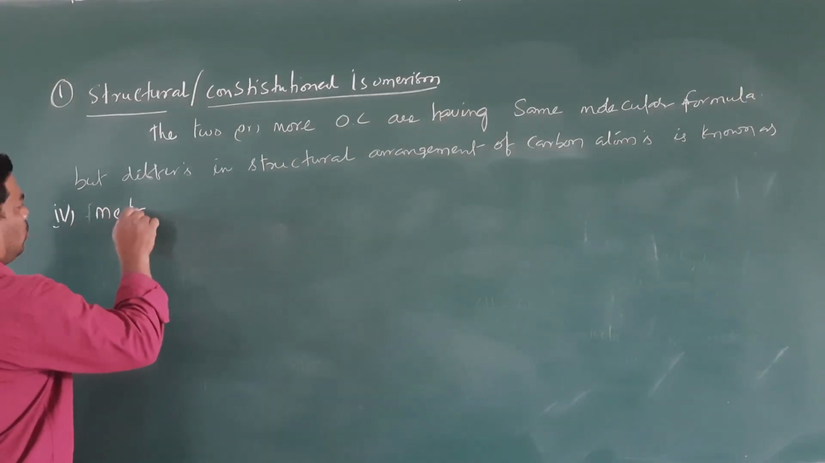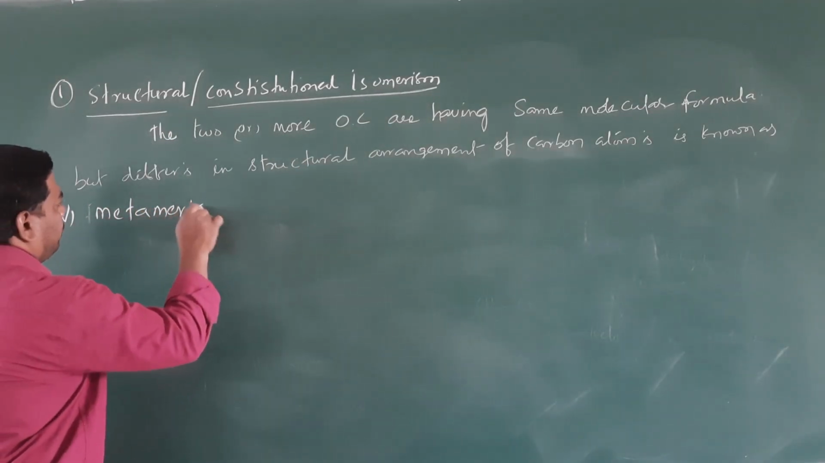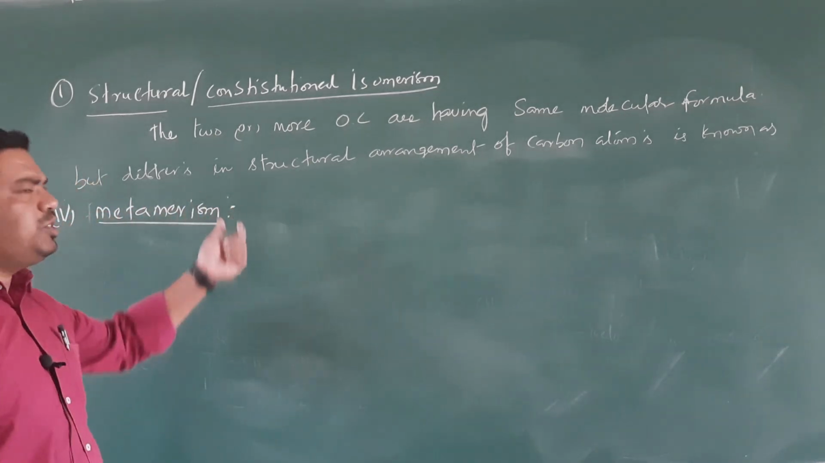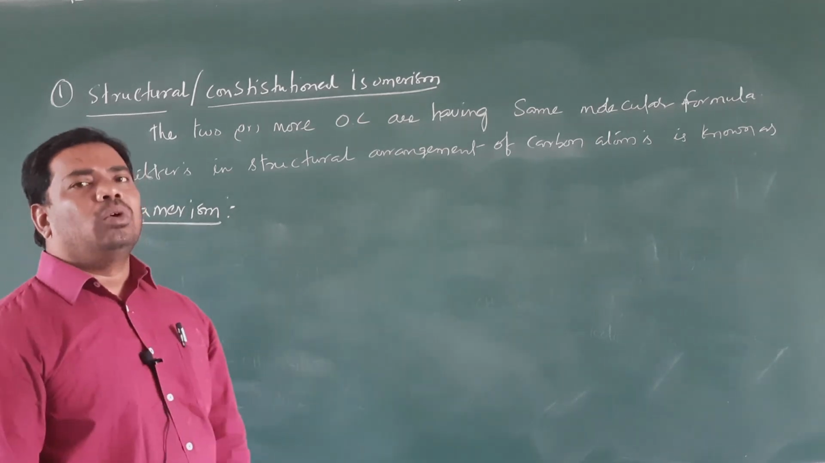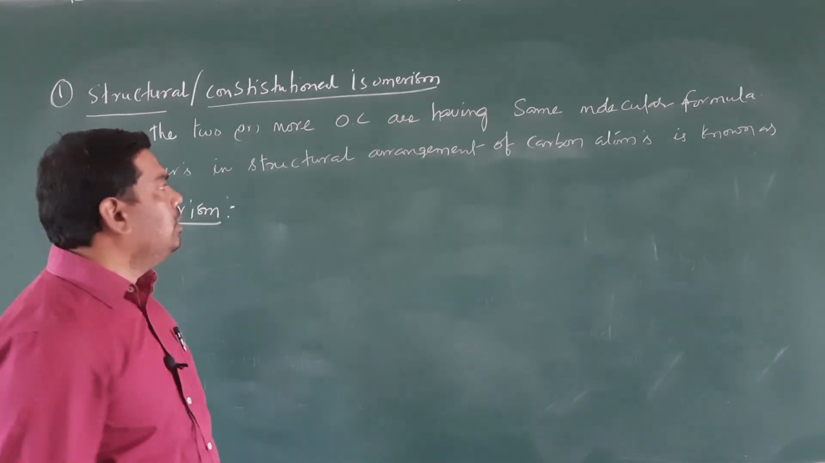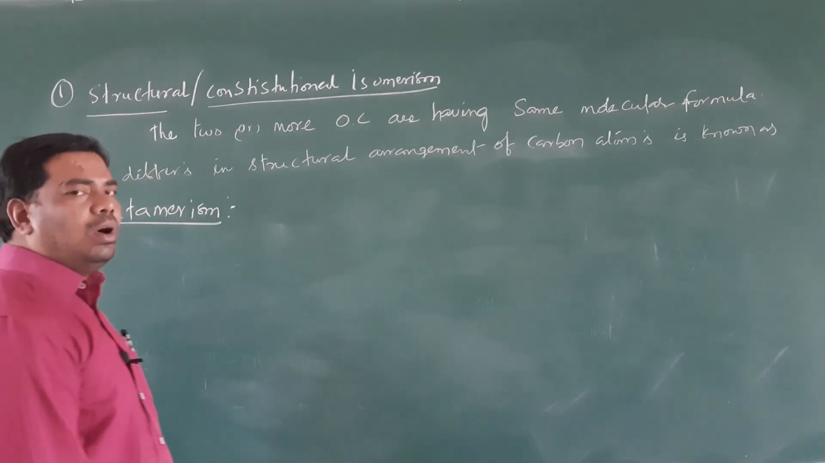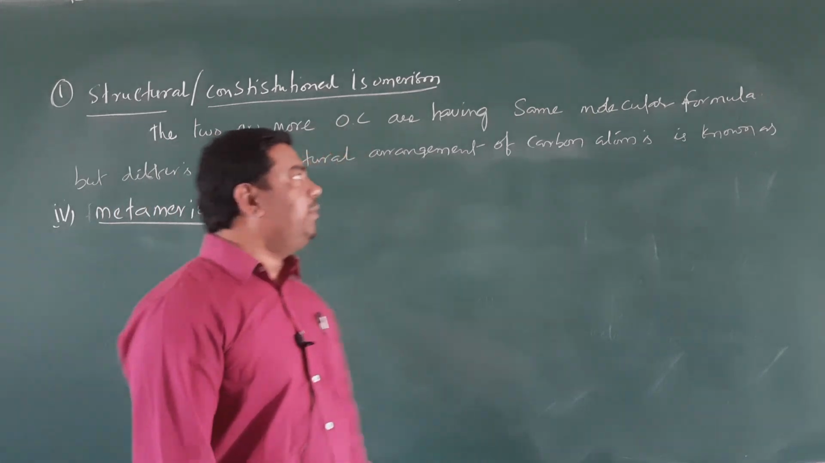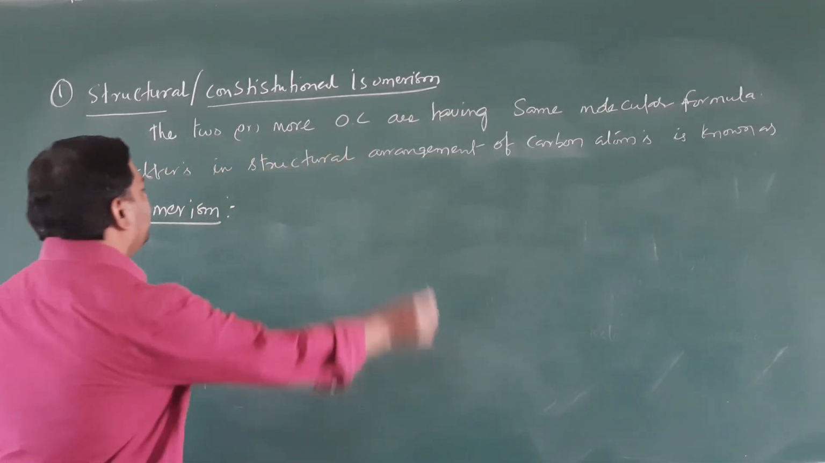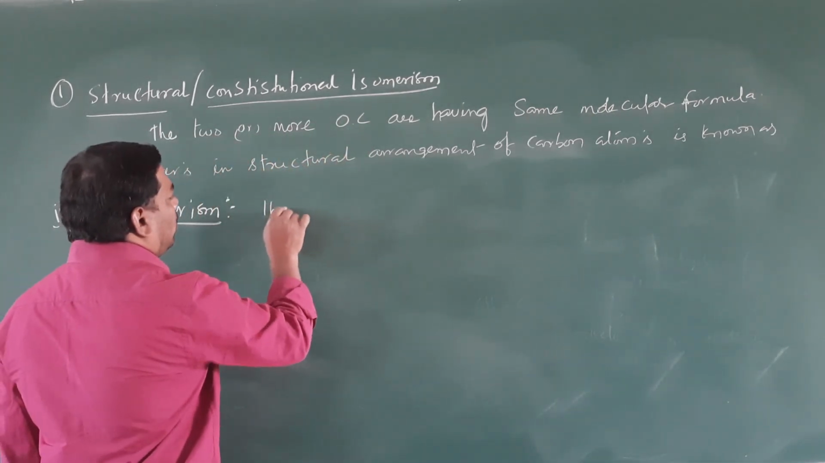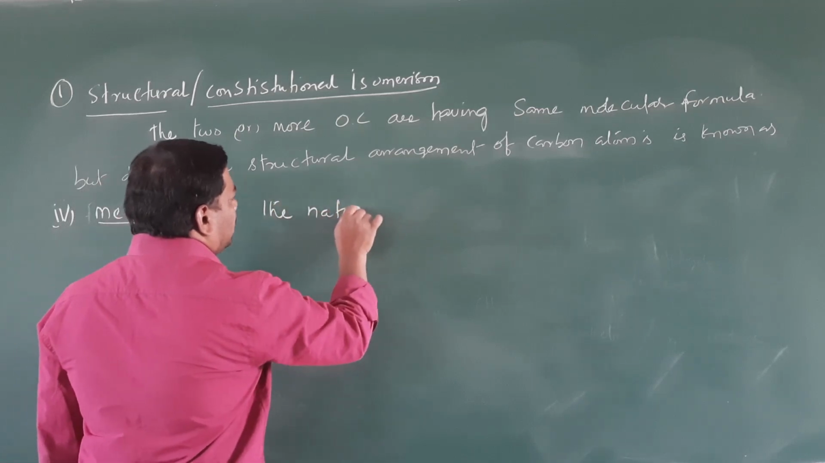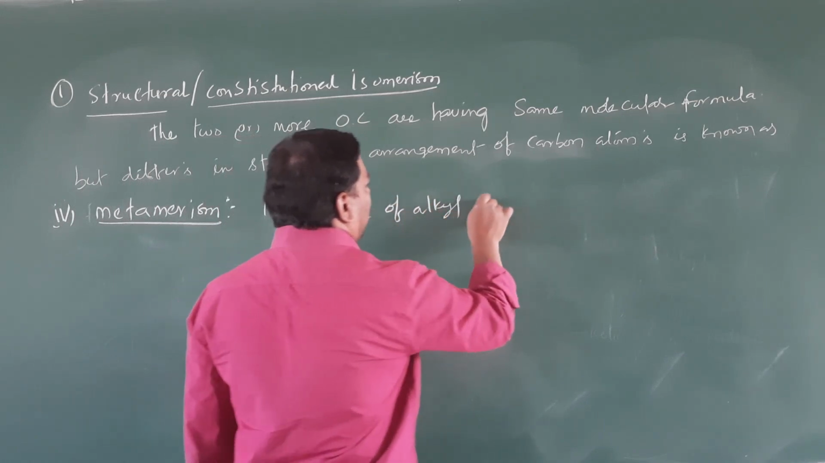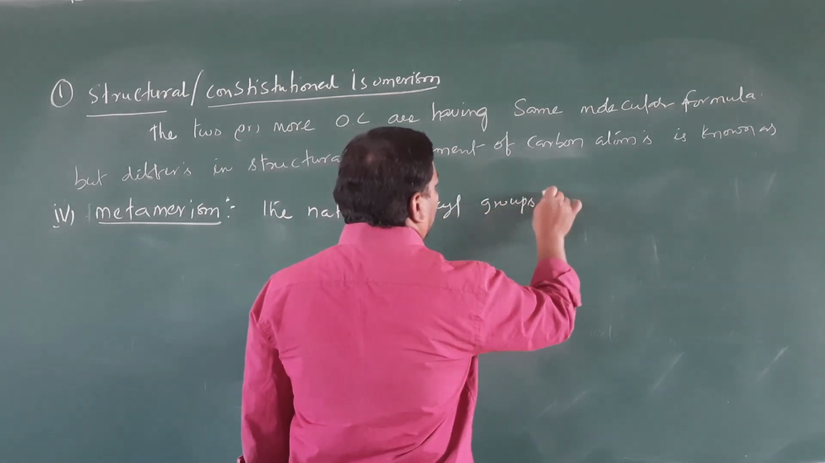The fourth one is metamerism. So what is metamerism? Two or more organic compounds having the same molecular formula but differing in the nature of alkyl groups